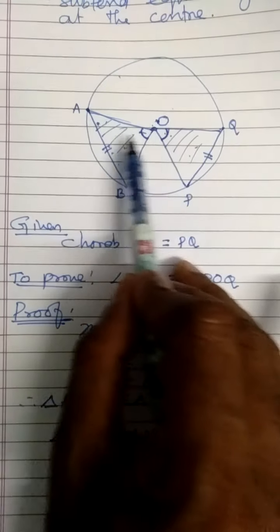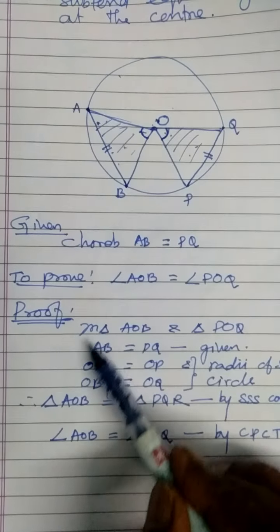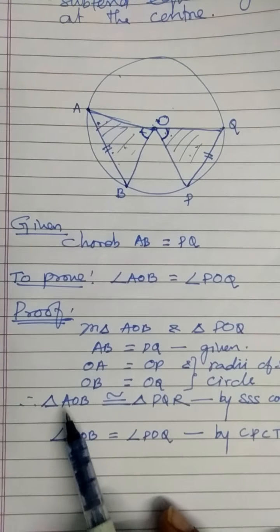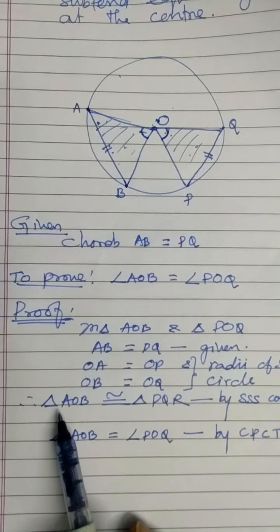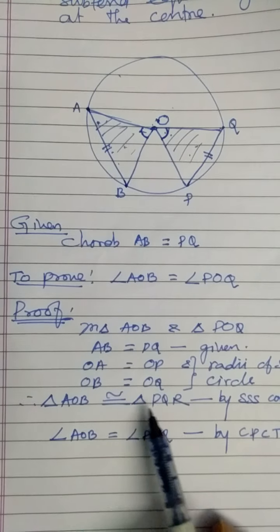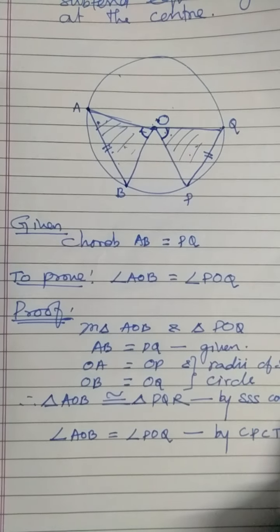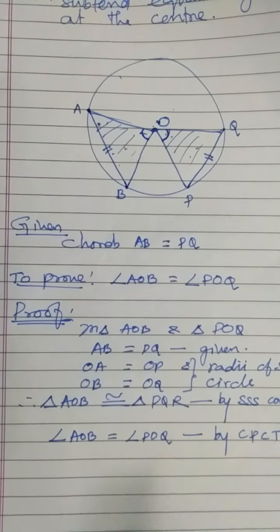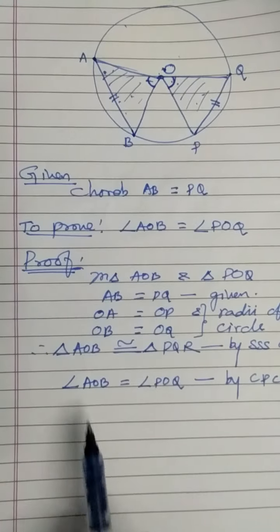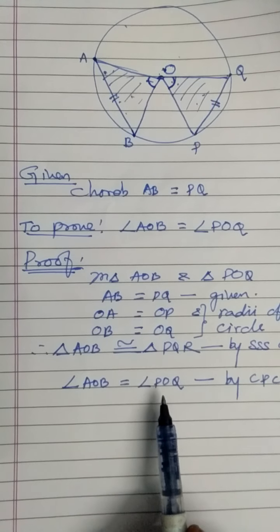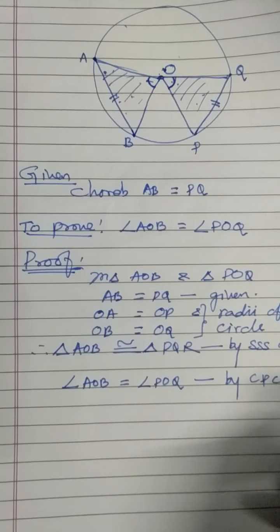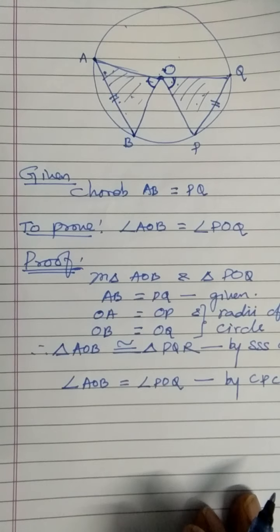We check these two triangles and come to know that triangle AOB is congruent to triangle POQ by the SSS congruence condition, and therefore the two angles AOB and POQ are equal by CPCT, that is, corresponding parts of congruent triangles.